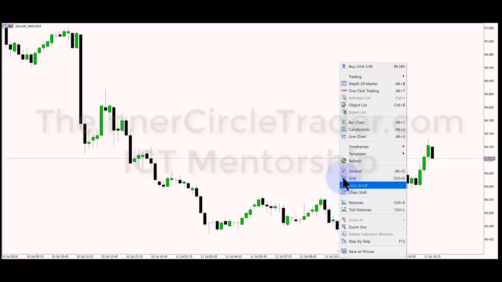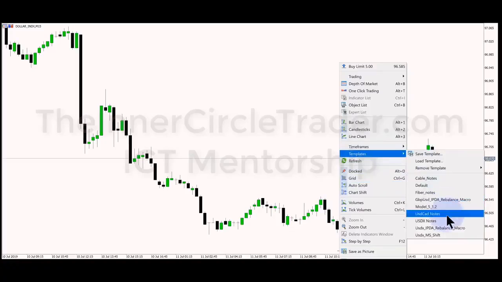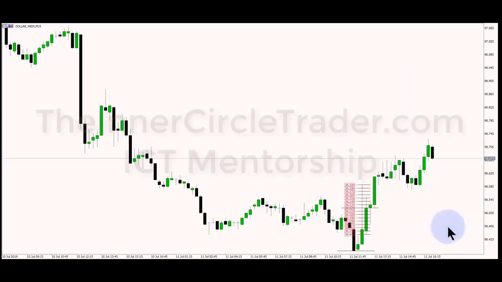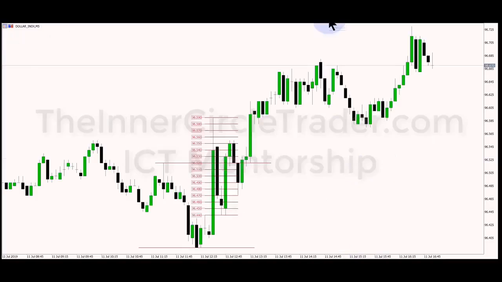I want you to take a look at the IPTA rebalance macro. All right, so we're going to take a look at this movement in here, and we'll drop down to a 5-minute chart. And we're going to look at this run here. We're going to look at this price rally here. Inside of one single 5-minute candle, price expands from 96.44 to 96.59.